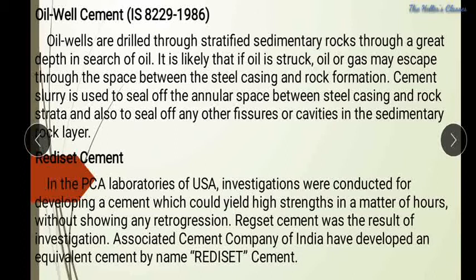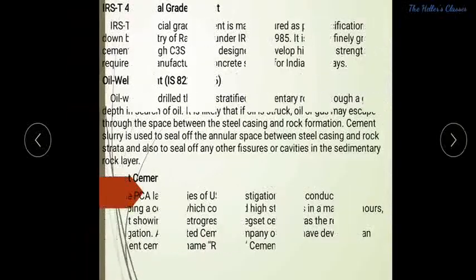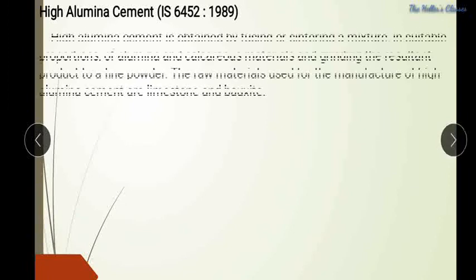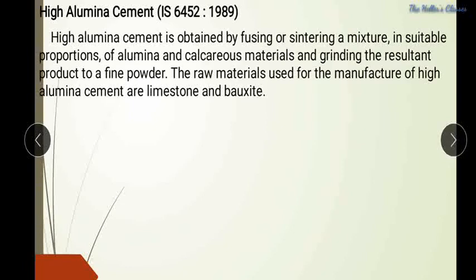So the next one is ready set cement. Accelerating the setting time and hardness of concrete by using admixtures is known as ready set cement. To accelerate the setting time and strength gain at an earlier stage, we are using that ready set cement. And the next one is high alumina cement.